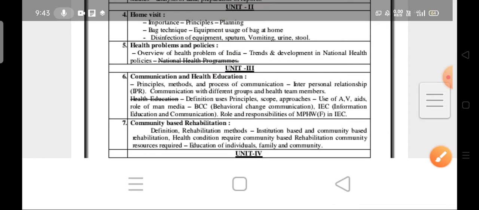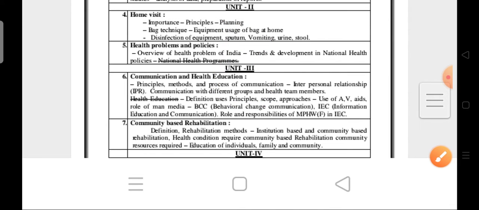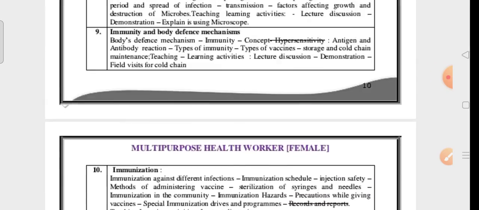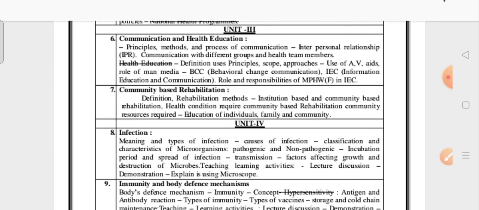Because the second unit is very important, the third unit is also very, very important. Next, community based rehabilitation: they may ask 2 marks questions, like rehabilitation means bringing back the normal situation of the patient. This is a very, very important question. Okay, in third unit, already I discussed.